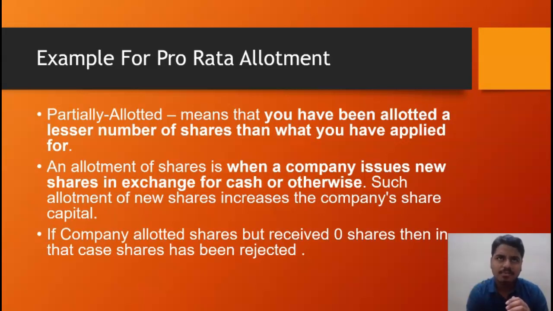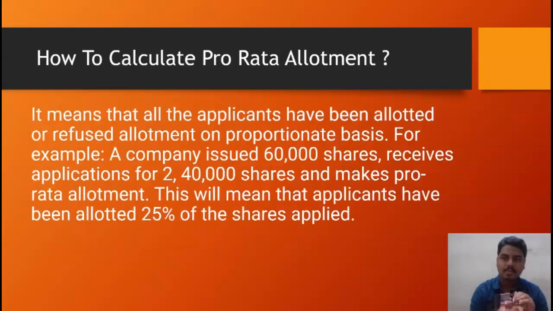When a company has allotted shares, but the company has not received any shares in return, that means the shares have been rejected. But in pro rata allotment, mostly the shares won't be rejected, but in some cases, the shares can be rejected. These are the examples for pro rata allotment. Okay, we'll move on to the next slide.